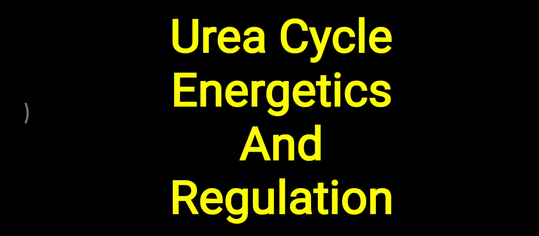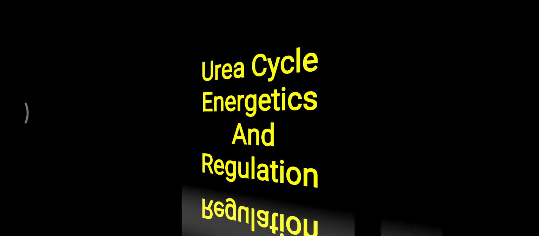Hello friends, today's topic is about urea cycle energetics and regulation. Simple meaning of energetics means how much ATP is utilized and how much energy is generated from the particular metabolic pathway. So here urea cycle energetics means how much ATP is utilized and how much will be generated, as well as regulation of the urea cycle, that we will look at in this video.